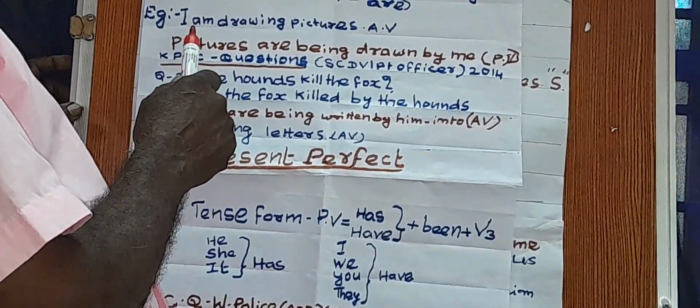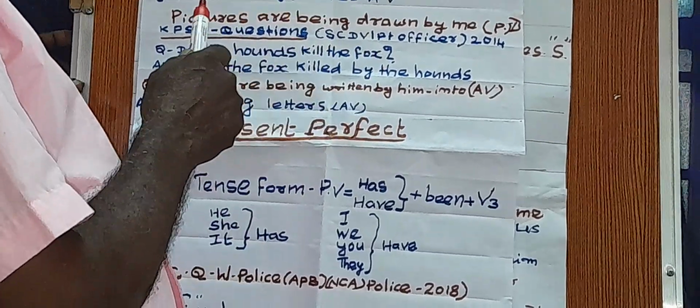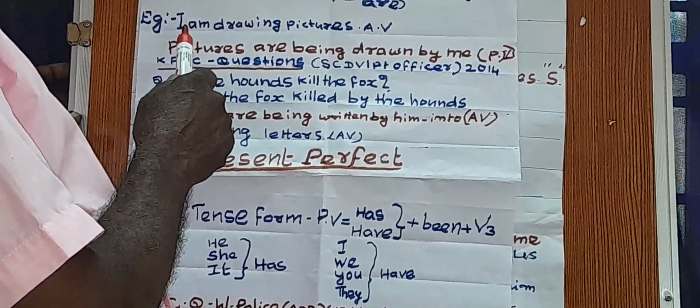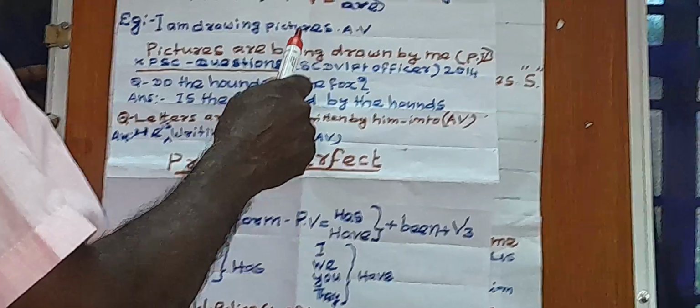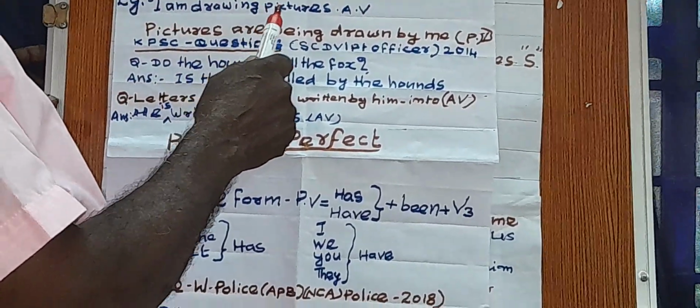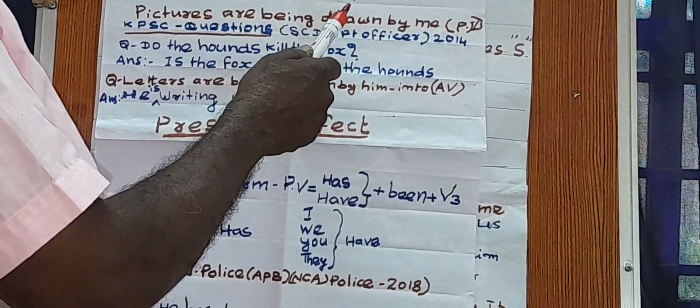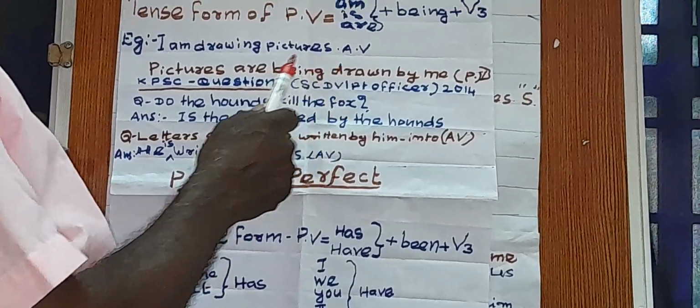Here there is a statement, I am drawing pictures, active voice. Here you divide subject, verb and object. I is the subject, am drawing is the verb, pictures is the object. Then convert the active voice into passive voice.